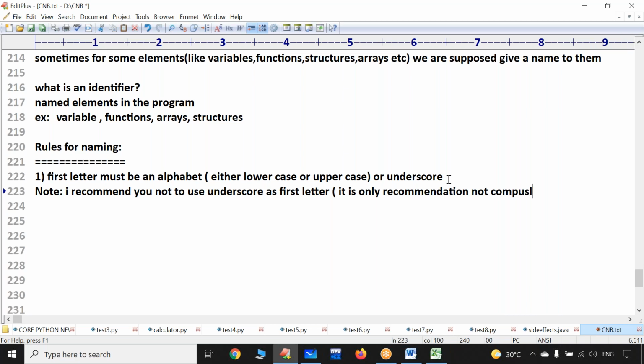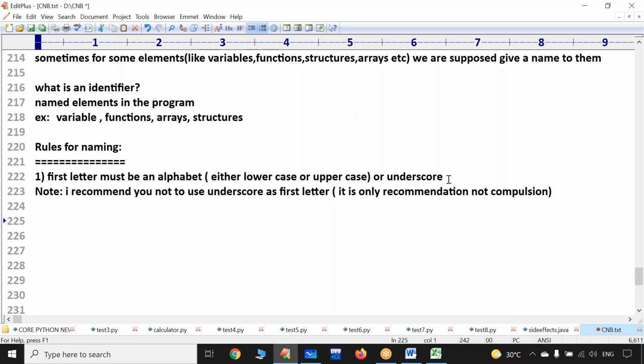Sir, what is the reason, you may ask? Sir, why shouldn't we follow it? If I want to assign a name with underscore as the first letter, no problem, you can use it. There is no difficulty at all.